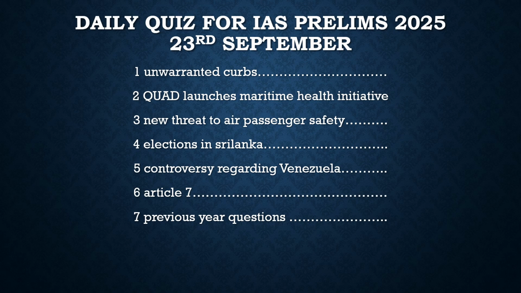In this Quad, it has launched the Maritime Health Initiative. It has also condemned aggression in disputed regions. And about the Quad, we should note who the members are. It is USA, Japan, Australia, and India. It was actually formed in 2004 after the Indian Ocean tsunami. This led to the formation of this group, which collaborated together in helping the area by providing the essential necessities which were needed there.